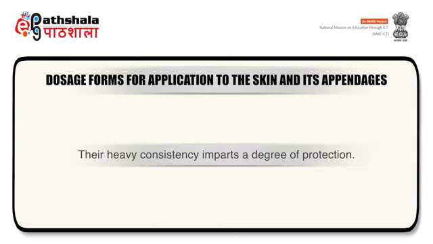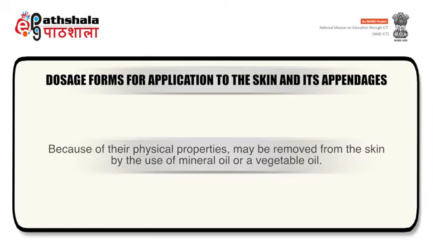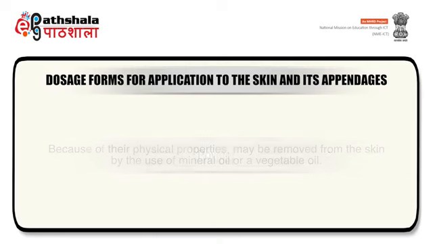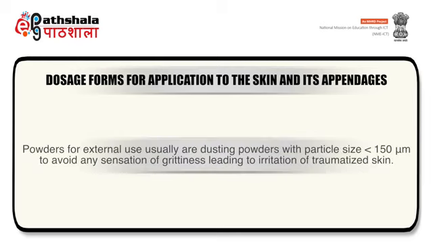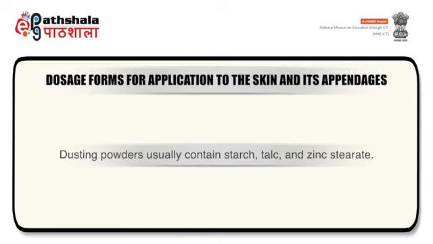Their heavy consistency imparts degree of protection. They are less macerating than ointments, and because of their physical properties, they may be removed from the skin by the use of mineral oil or vegetable oil. The next dosage form in this category are powders. Powders for external use are usually dusting powders with particle size less than or equal to 150 micrometer to avoid any sensation of grittiness leading to irritation of traumatized skin. Dusting powders usually contain starch, talc, and zinc stearate.